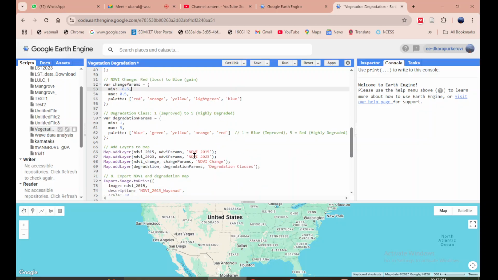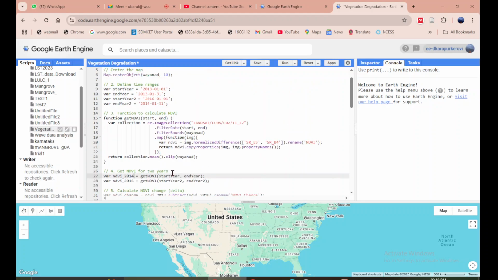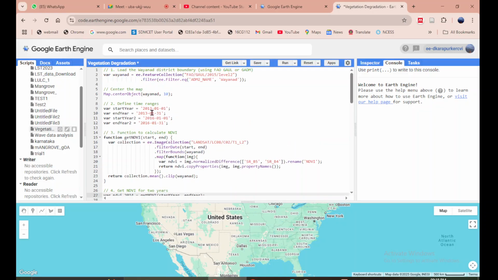So yes, again this will be changed to 13. I think for 2013 I will have to change it to 14, because 2013 January data is not there. So this is going to be 16. 2014 this is going to be, because in January 2013 Landsat 8 was not functional. So I'm changing it to 2014.